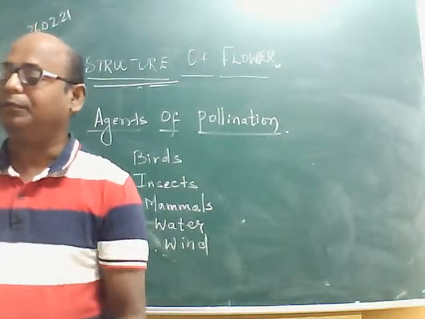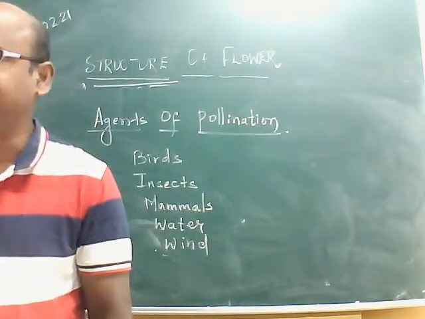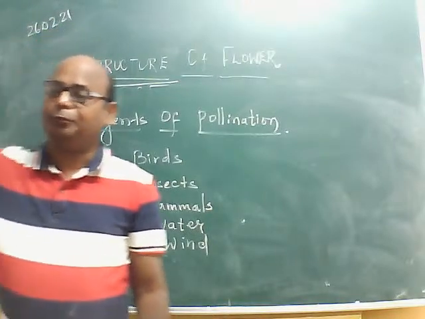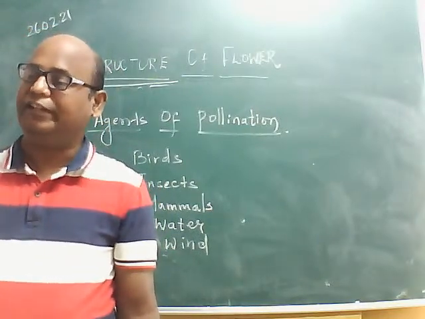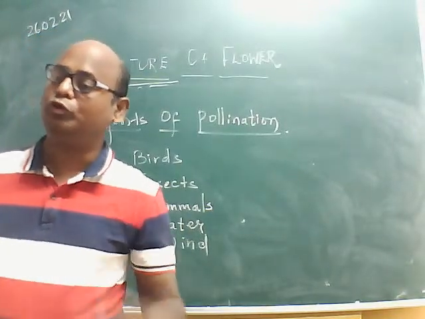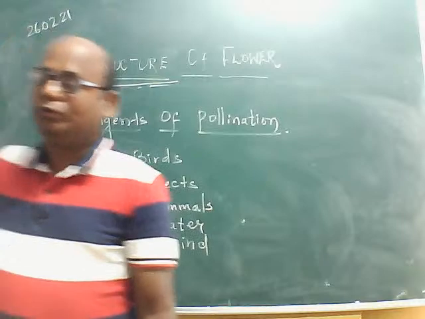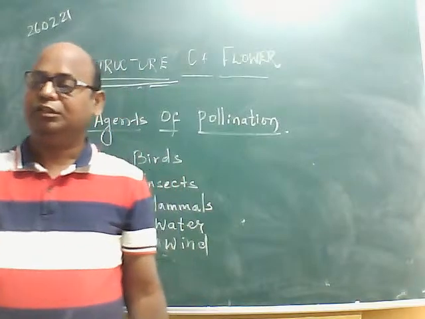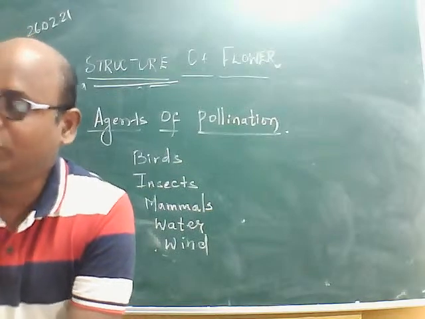For the plants growing in coastal areas, water carries out the work. And whenever wind blows, some flowers are pollinated by that. Some flowers don't waste their energy becoming attractive because they don't have to attract any insects or birds. The wind blows, and the pollen grains get transferred from anthers to the stigma of another flower. Tomorrow we will study about that.